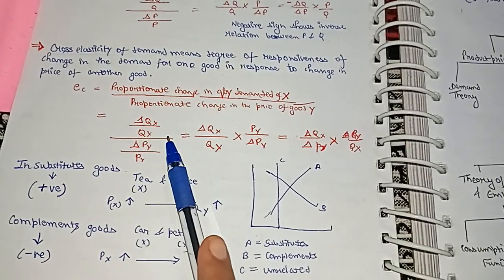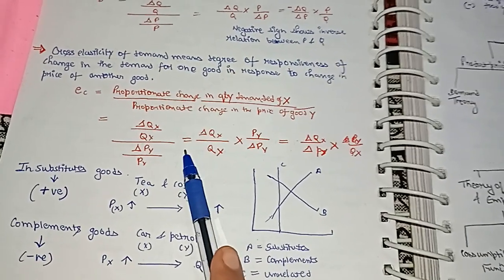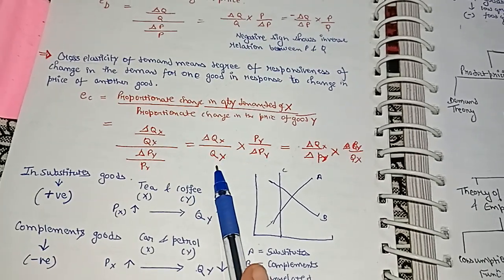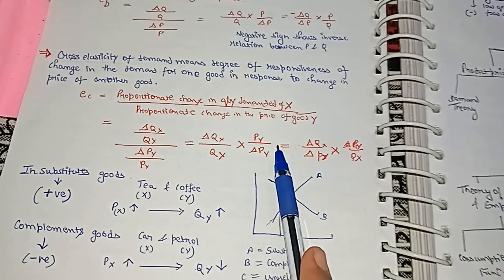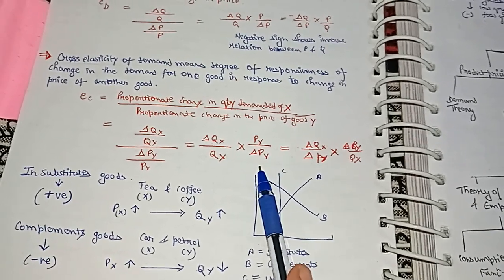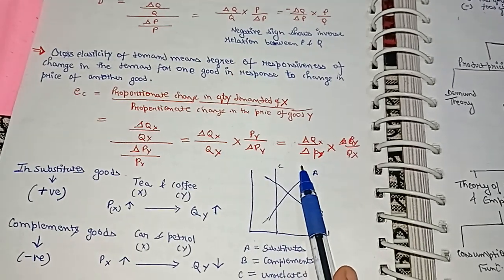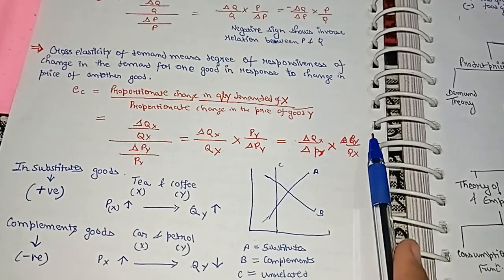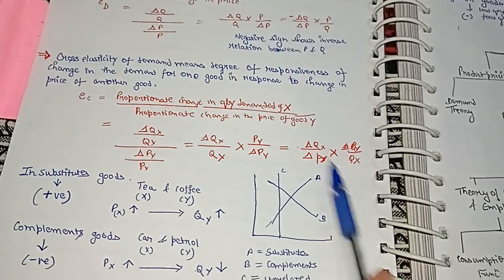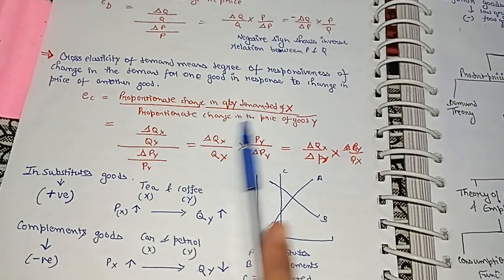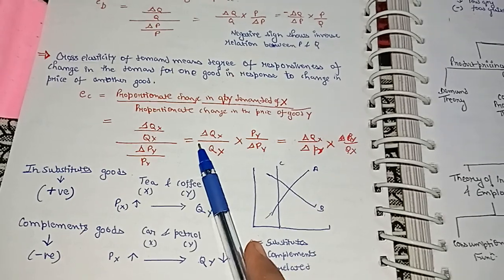Further expanding it, you get delta Qx divided by Qx multiplied by Py divided by delta Py. Further you can write delta Qx by delta Py multiplied by Py upon Qx. With this, I think you must understand this topic.